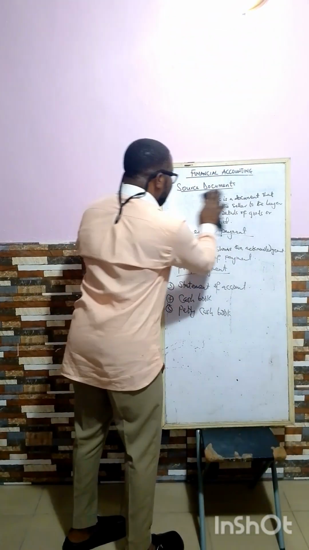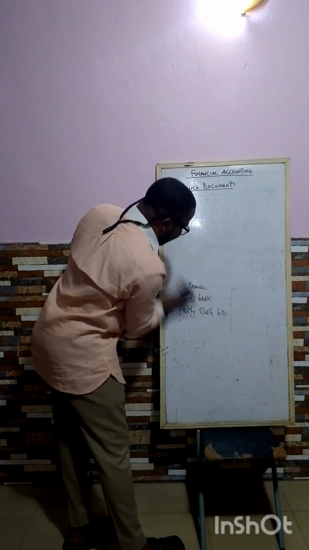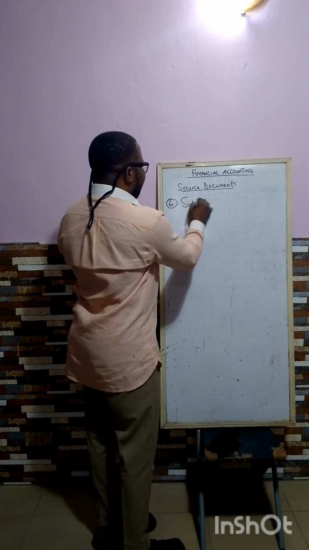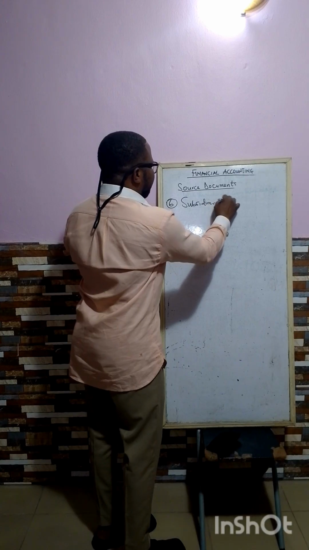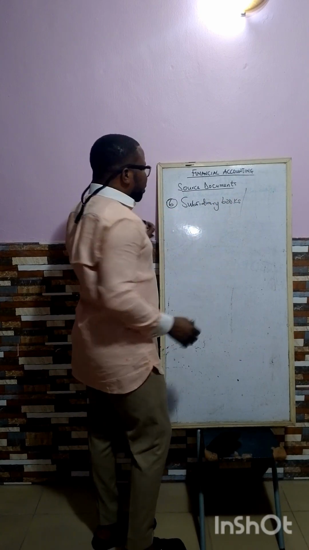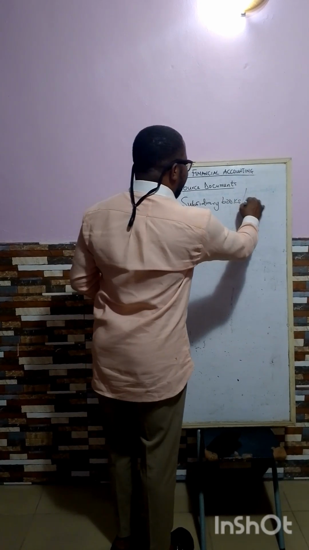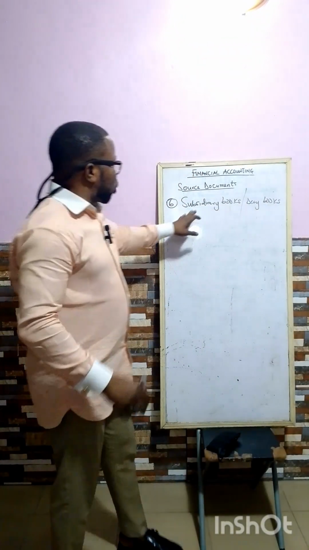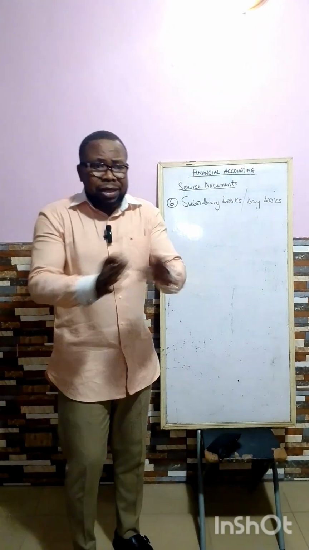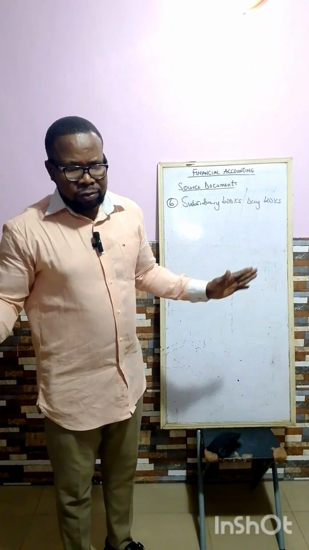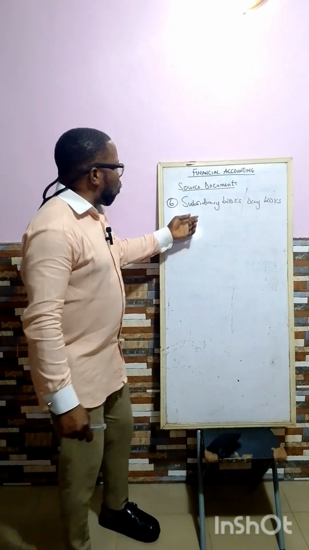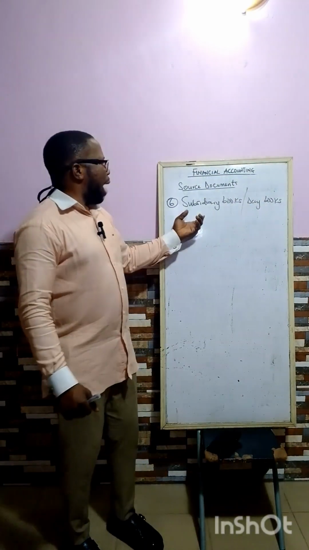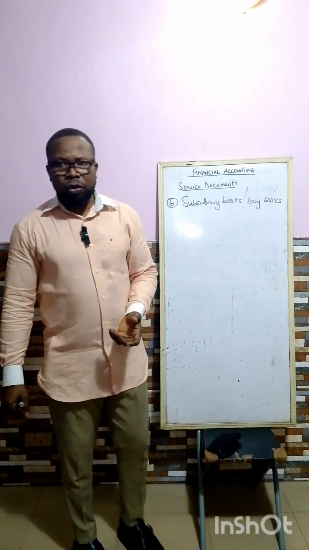Now the sixth one, which is going to be the last one to mention for today, is what we call subsidiary books. Sometimes this subsidiary book we call it day books. Ìgbà míì a máa ń pè ní day books. Subsidiary books are basically credit books. Credit books in the sense that àwọn ọjà tí a bá tà àbí tí a bá rà on credit, òun ni a máa ń record sí subsidiary book.